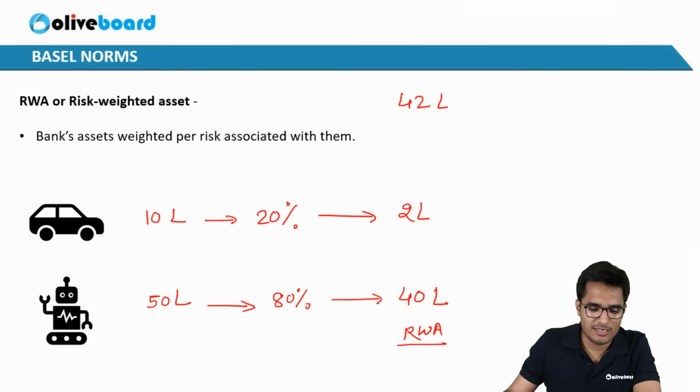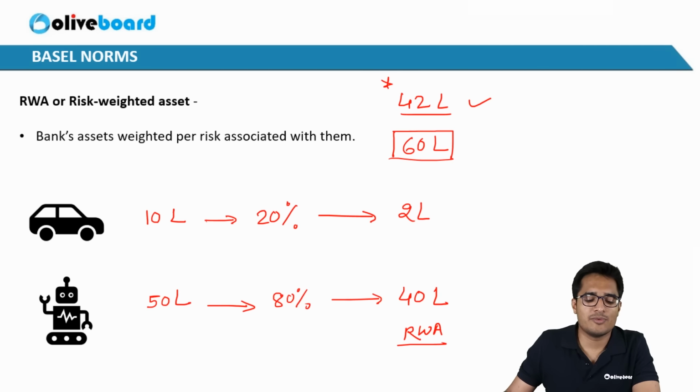So this is clear. What is the total risk weighted asset? 42 lakhs. What are the total assets of the bank? 10 plus 50, 60 lakhs. So the total asset of the bank is 60 lakh and the risk weighted asset is 42 lakhs. So this will be more of use in this video, risk weighted asset. So risk weighted asset is clear.